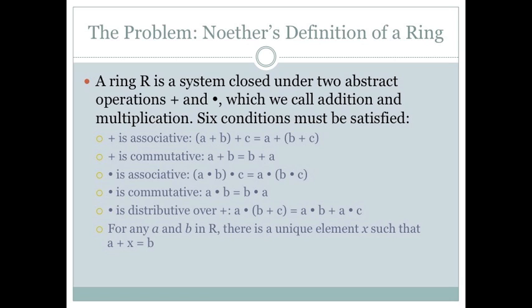It also has to be true that multiplication is distributive over addition, meaning that A times the quantity B plus C is equal to A times B plus A times C. And finally, for any A and B that belong to the ring, there must exist a unique element X such that A plus X equals B. Essentially there, we're looking for the 0 element.